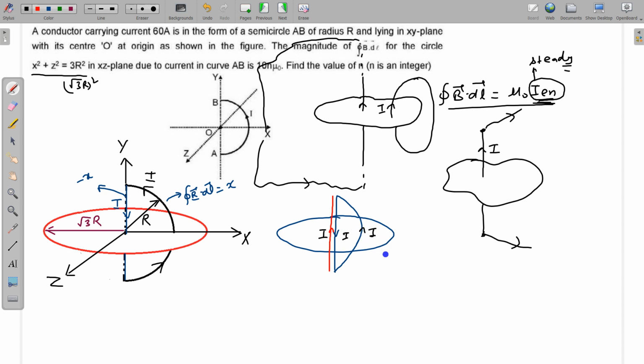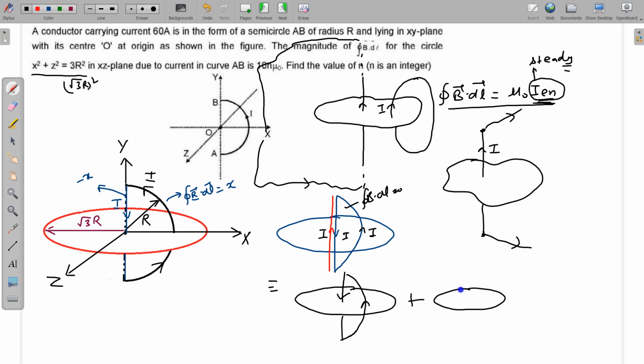So this system can be taken like this. For this loop, B dot dl will be 0. Integration B dot dl for this loop is equal to 0. This can be taken as the summation of these two systems, plus this. For this, B dot dl is 0, and we have to find B dot dl only due to this, and this is a finite wire and we can easily calculate the magnetic field due to this finite wire.